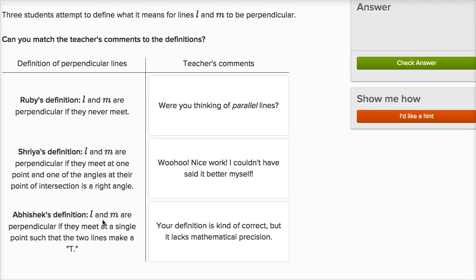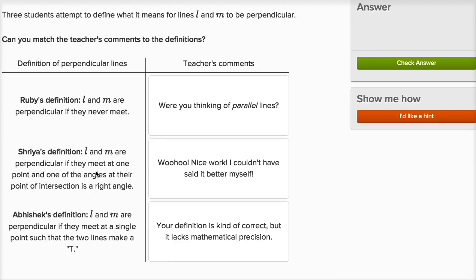Abhishek says, L and M are perpendicular if they meet at a single point such that the 2 lines make a T. Well, that's, in a hand-wavy way, kind of right. When you imagine perpendicular lines, you could imagine them kind of forming a cross, or I guess part of a T would be part of it. But I think this comment is spot on. The teacher's comment: your definition is kind of correct, but it lacks mathematical precision. What does he mean by a T? What does it mean to make a T?